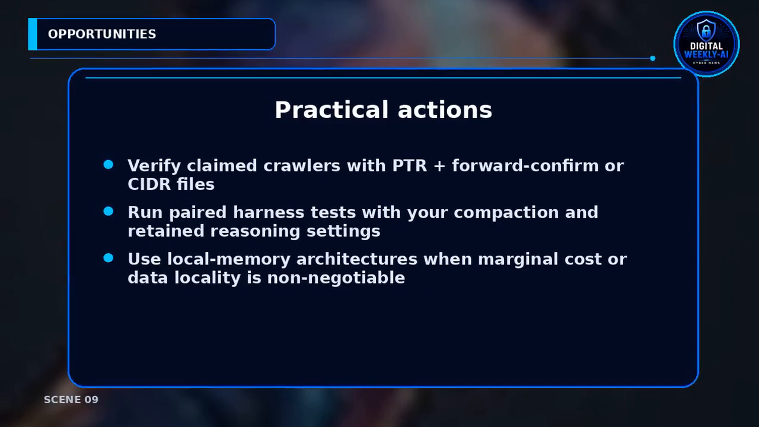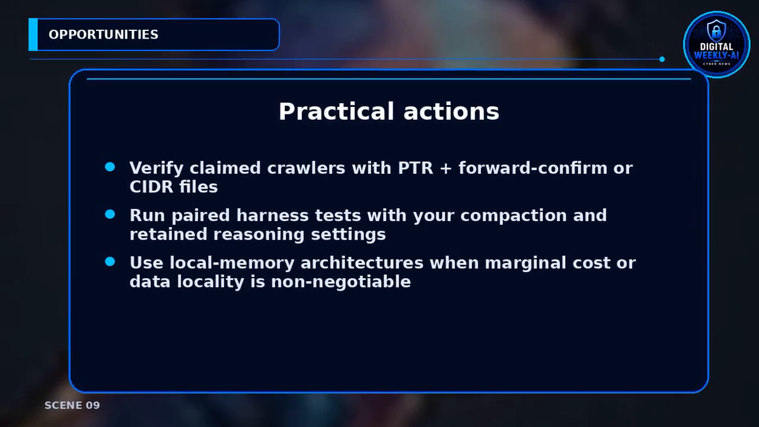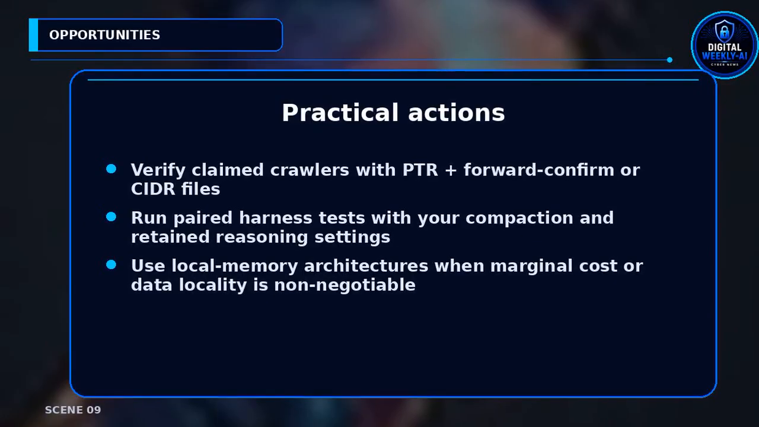Immediate actions you can take. Verify AI crawlers by reverse DNS with forward confirmation or by published CIDR JWKS files. Run paired harness tests with your retained reasoning, compaction, and re-rankers. Consider RE-Call or similar local memory designs when cost or data locality is critical.